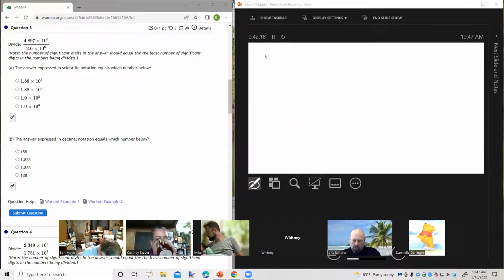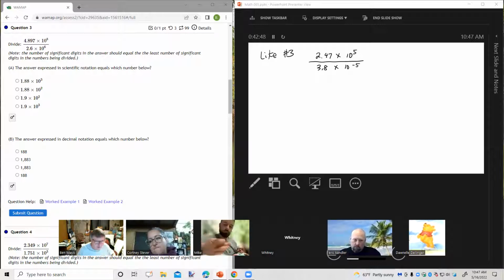And we're going to do one that's like number 3. It says divide. And we're going to take, let's see here, 2.47 times 10 to the 5th power divided by 3.8 times 10 to the negative 5 power.